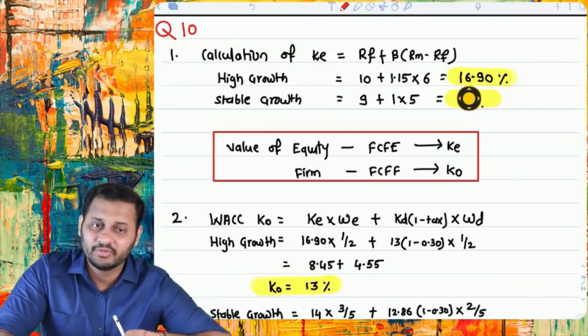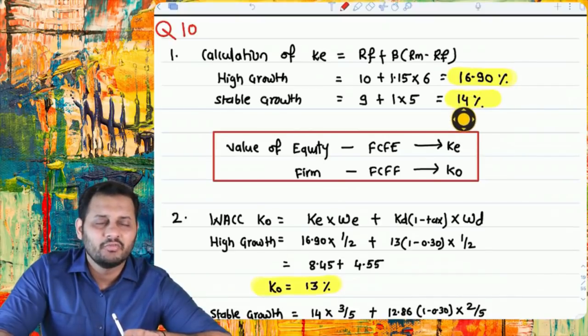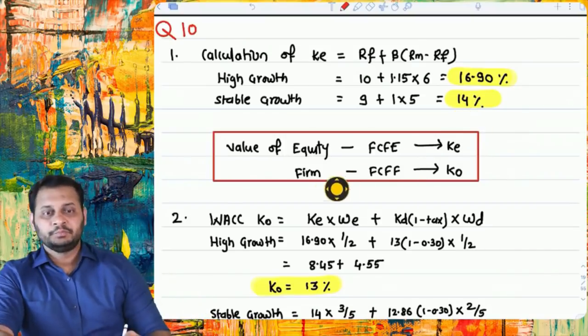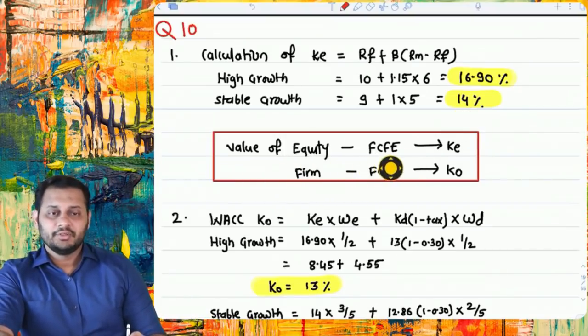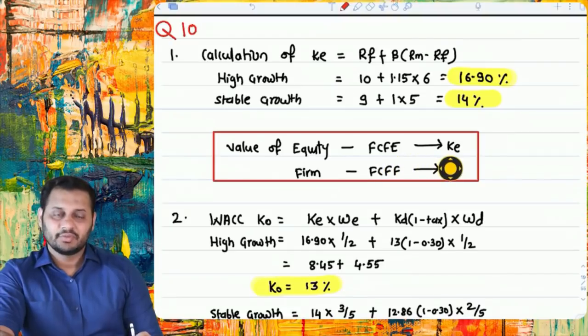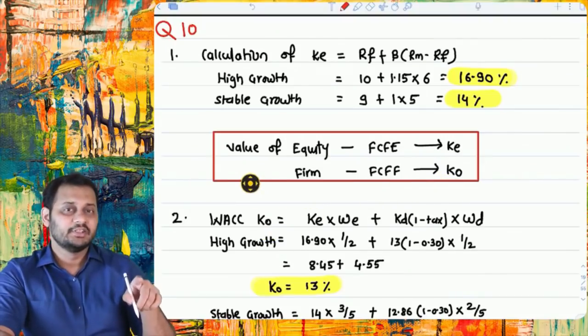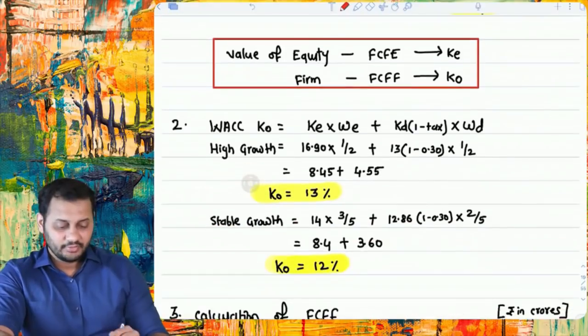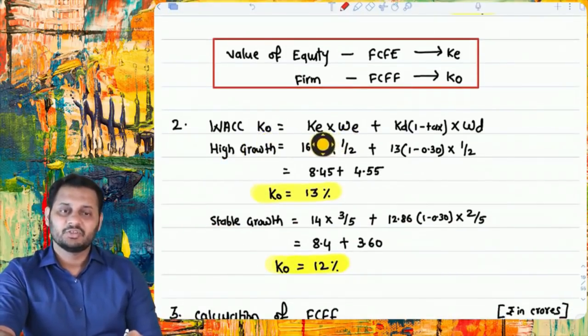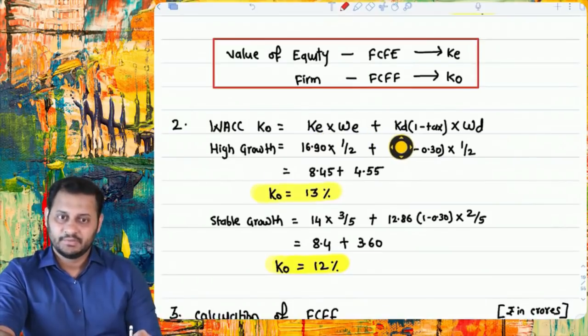For the first 4 years, the cost of equity will be this, and for all the years after 4, the cost of equity will be this. Value of the equity can be calculated using FCFE, which is discounted at cost of equity. Value of the firm can be calculated based on FCFF, which is discounted at cost of capital. So we have to calculate the value of the firm in this question, and we need to calculate the WACC. WACC is nothing but the weighted average of the cost of equity and cost of debt after tax. We did the same thing.